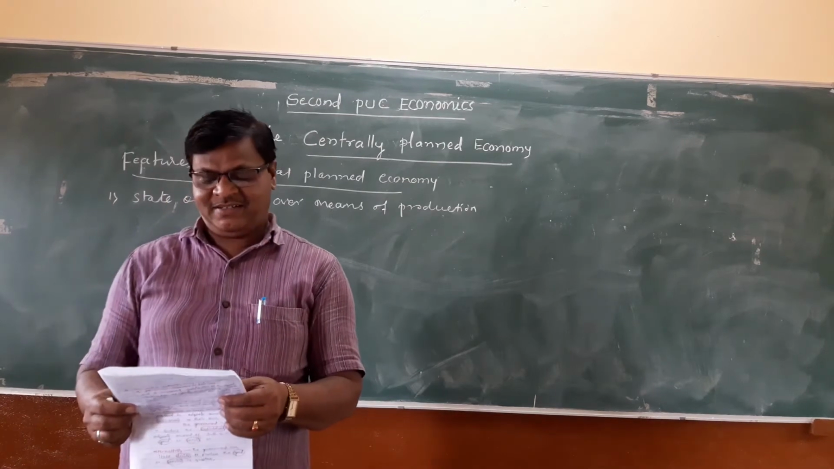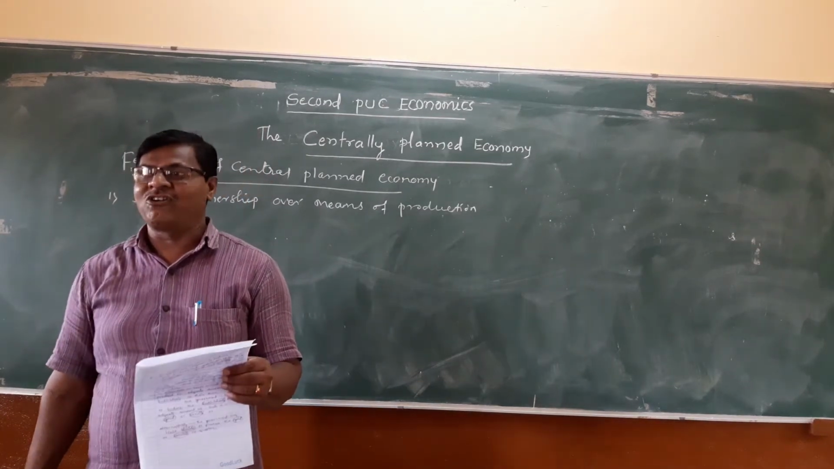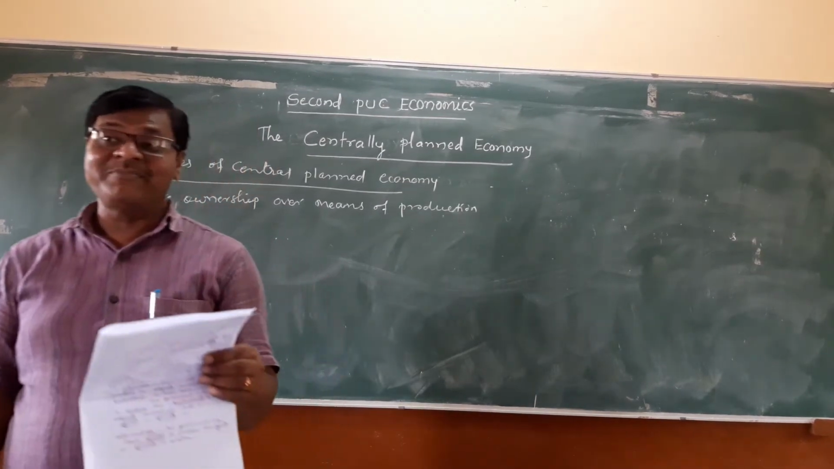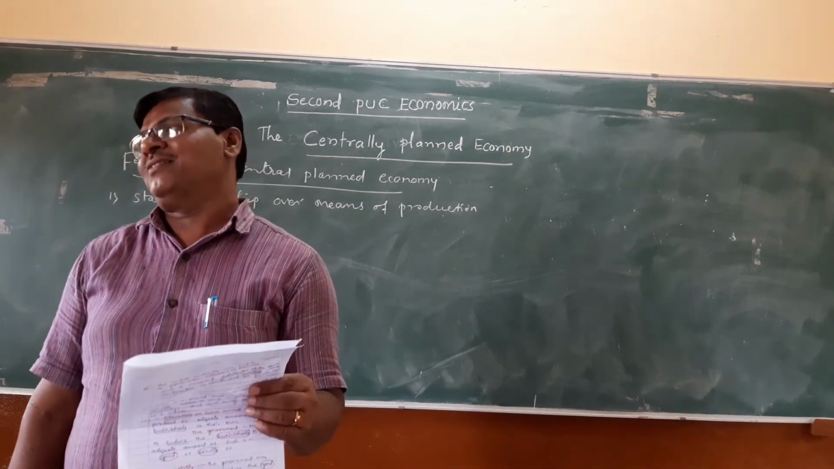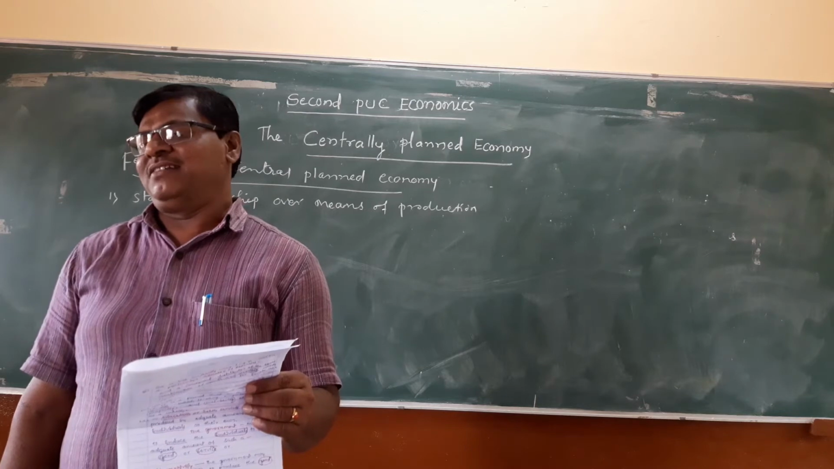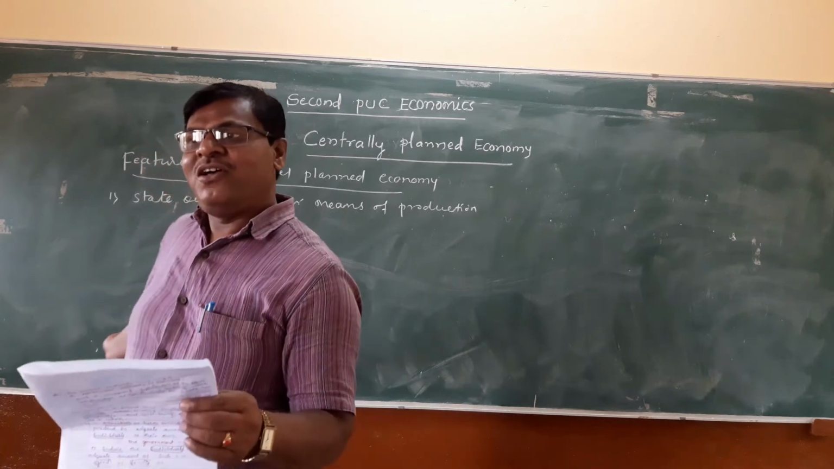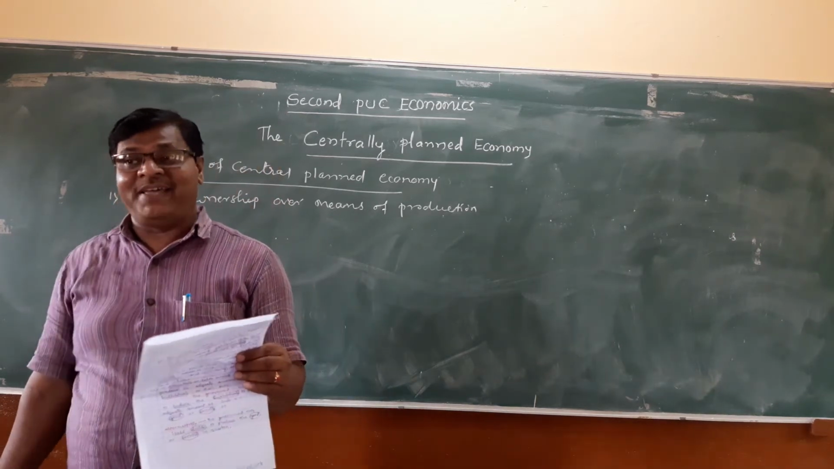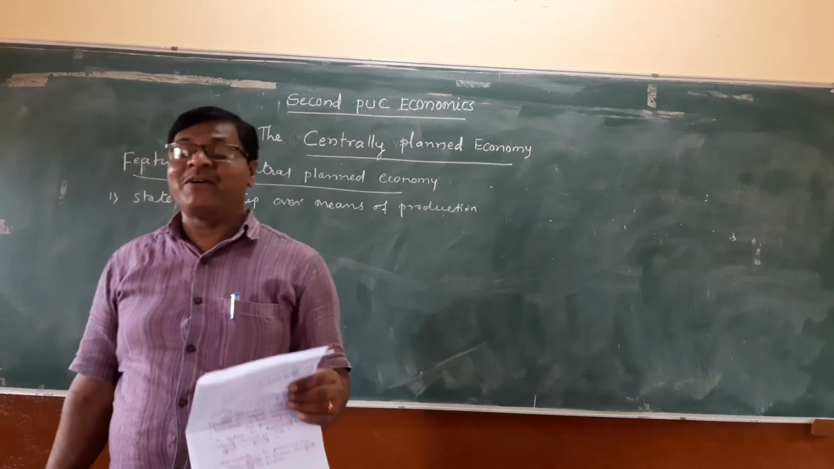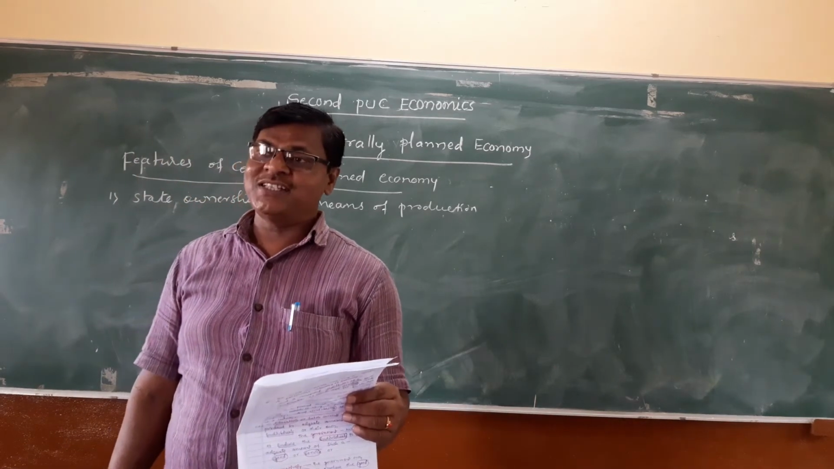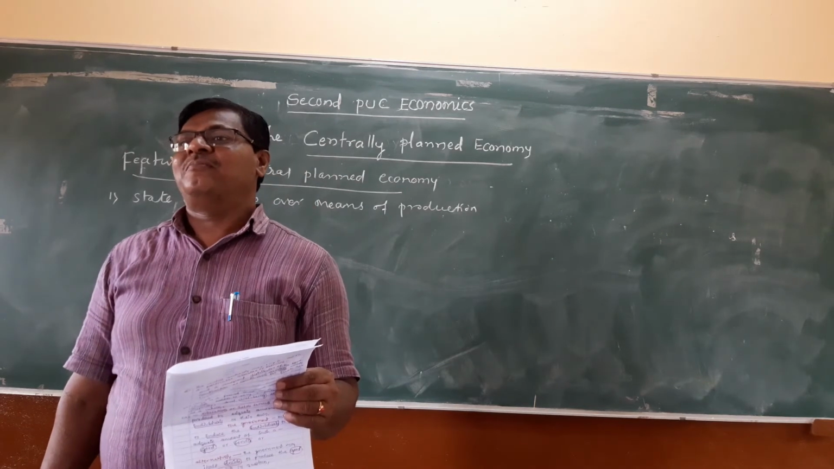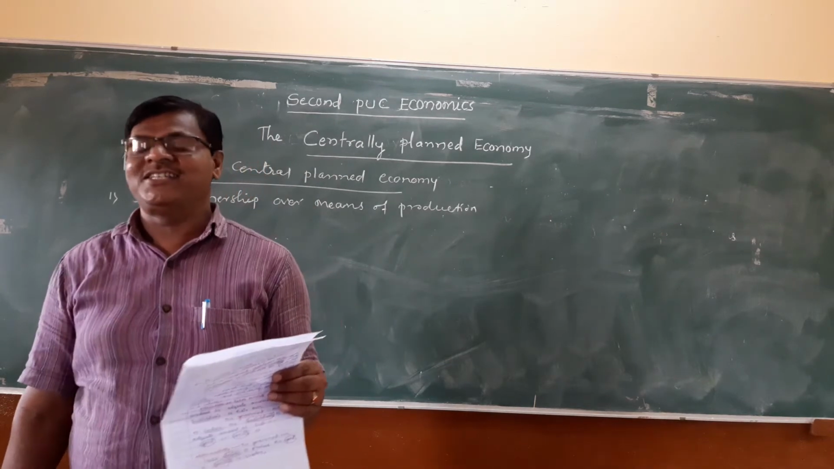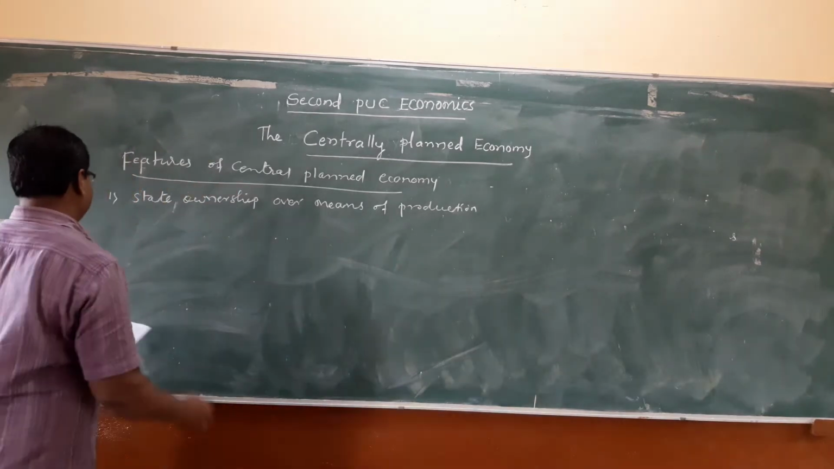And the second feature of centrally planned economy is decision making by government. In a market economy the decision making is by private people, but in the centrally planned economy, who decides? The decision is made by government.